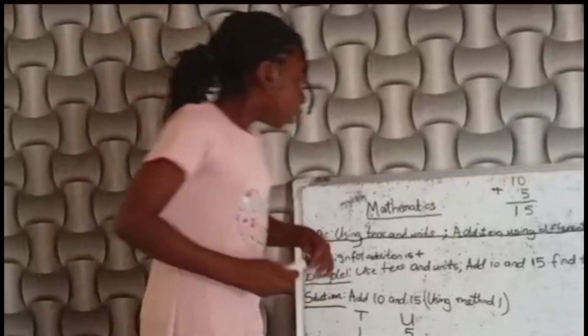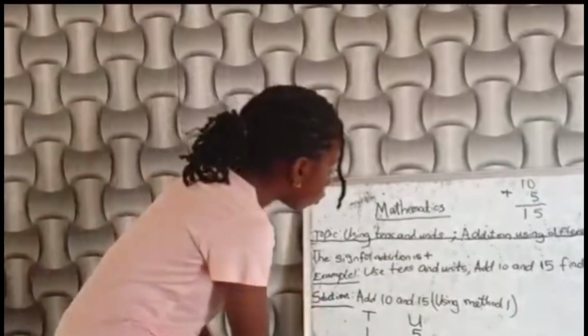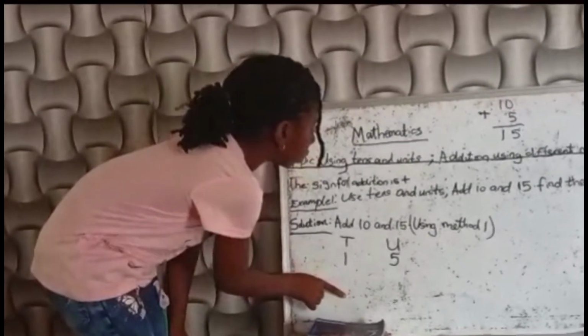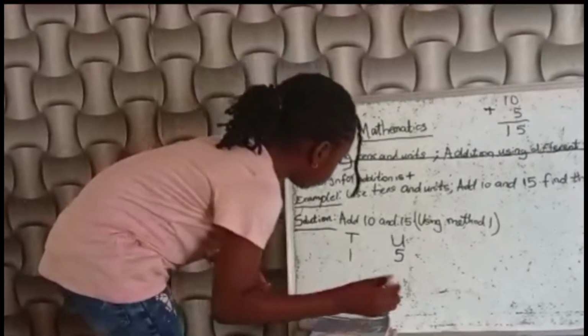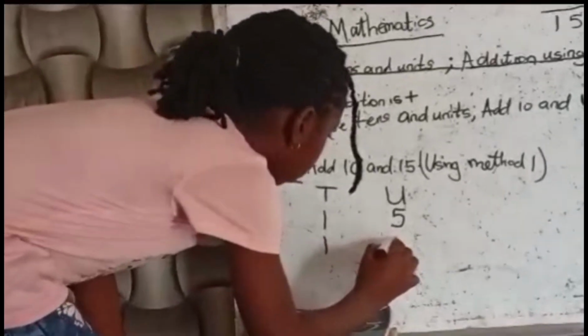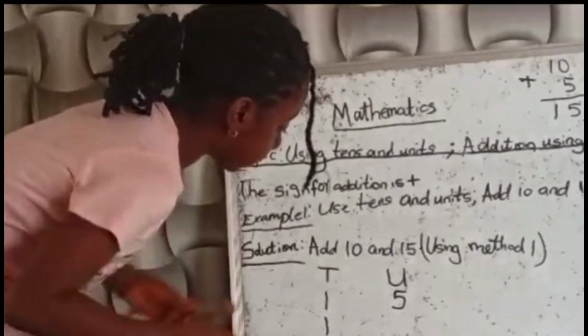Let's continue. Now to place the smaller number, we are going to place the 1 under tens. It should be straight.